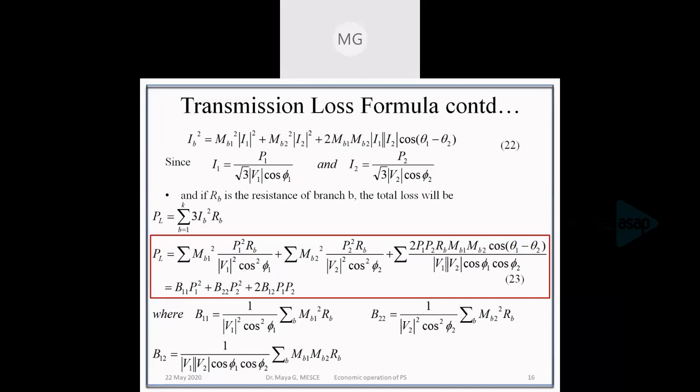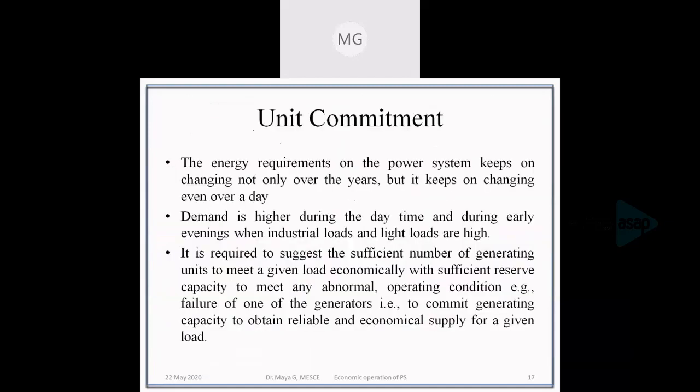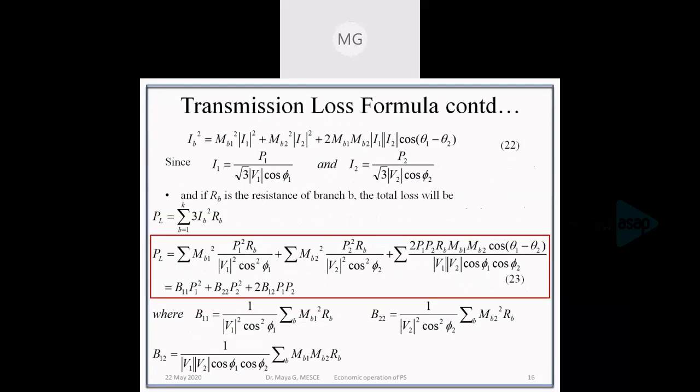I have already made the slides on unit commitment. There are certain theories regarding unit commitment. You can read those slides and understand what unit commitment is and the constraints regarding the unit.